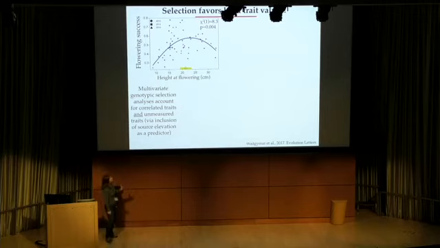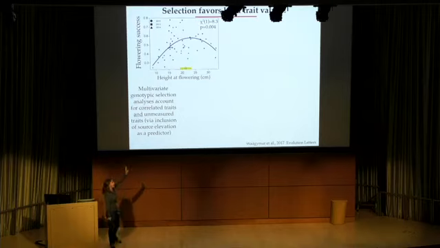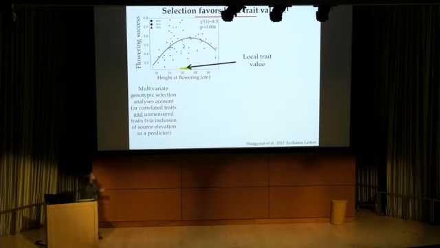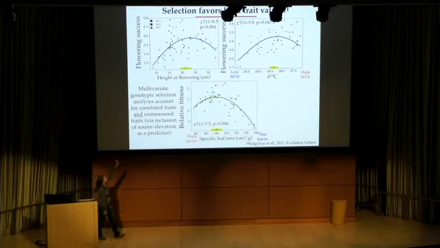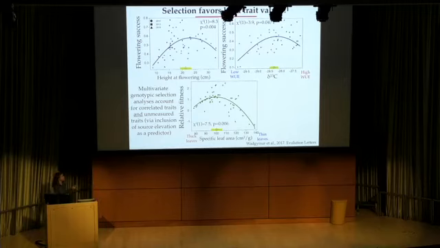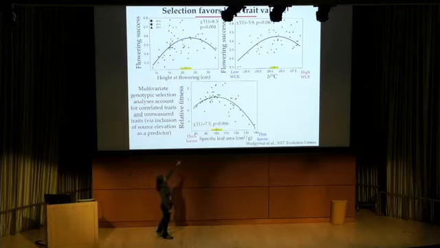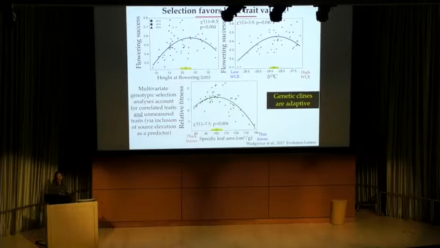So I'm going to be showing you 3 traits here. This first trait is selection on size at flowering. And on the y-axis, I've indicated the local trait value. And in all 3 of the traits that I'm going to be showing you, height at flowering, water use efficiency, and specific leaf area, we see stabilizing selection when integrated across episodes of selection. And what's really exciting is that the peak of these quadratic fitness functions is very, very close to those local trait values. And this suggests that these genetic clines are adaptive.